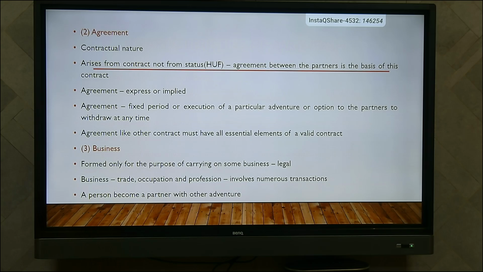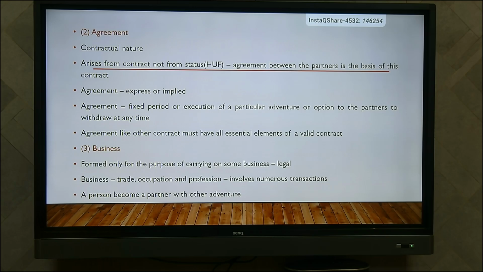Then the agreement can be made for a fixed period. For example, for a term of 5 years or 10 years, they can make an agreement. Or for execution of a particular adventure, that is, any project. After the completion of the project, the agreement comes to an end. Again they can continue it, but while entering, they can form an agreement like this for executing a particular project.